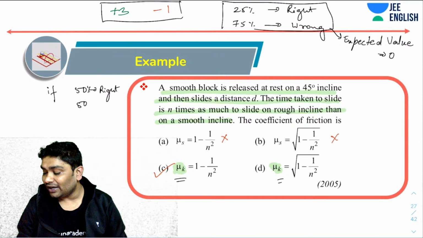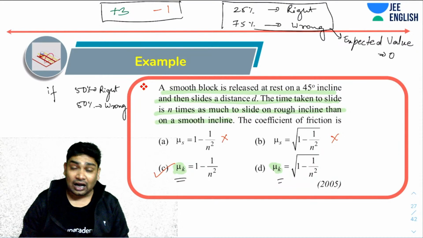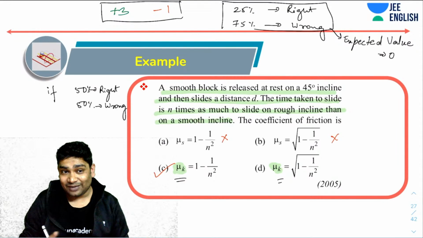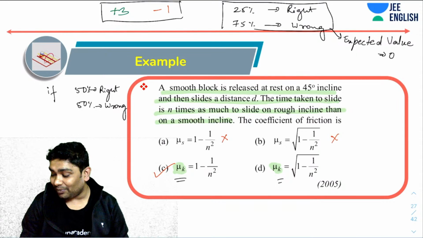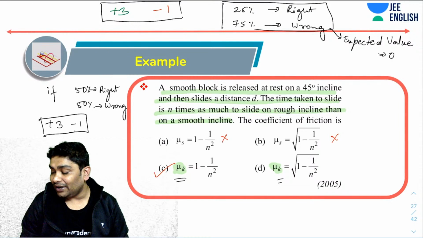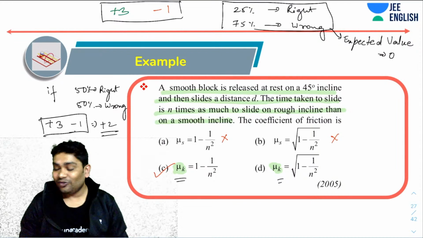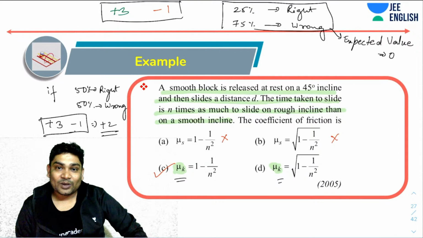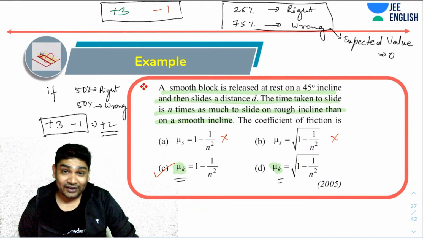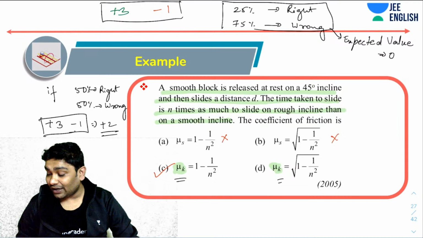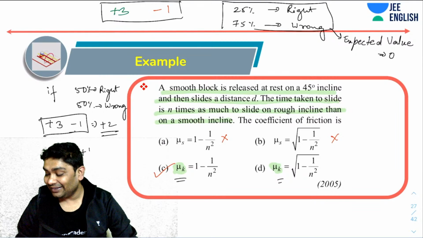Then out of every two times you are making such guesses, you are getting +3 and -1. So for every two attempts, you end up with +2 marks. Get it? So you are getting +1 mark per question. So that makes it worth making those guesses.